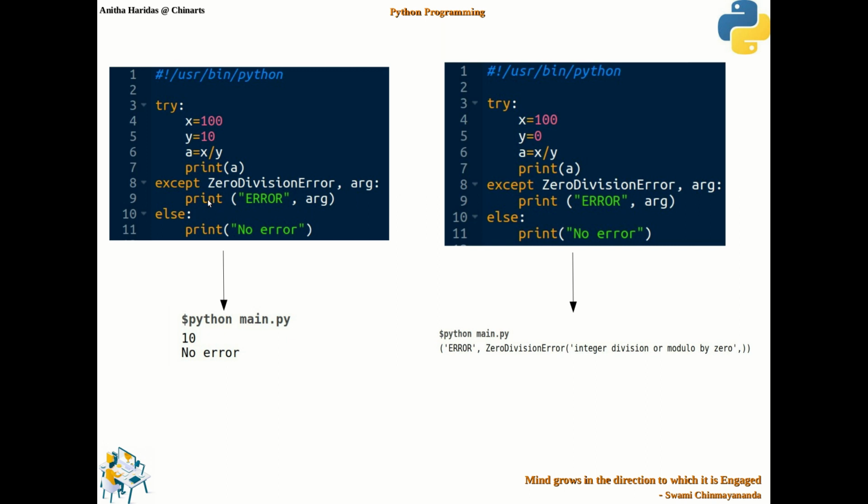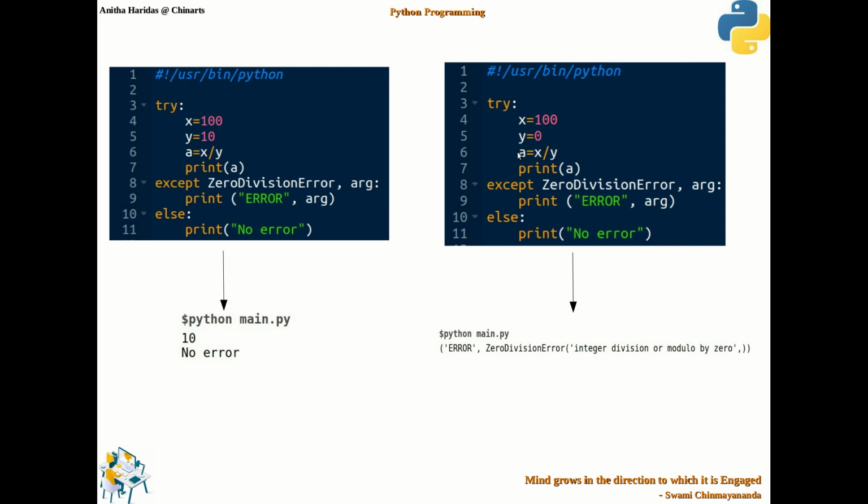So what happens now, when I print, this will be displayed. Along with that, whatever additional information is available will also be displayed. And as usual, if there is no exception, this particular message is to be displayed. Here in this code segment I don't have an error, because 100 divided by 10 will be perfectly divided by the Python program, and it will print the result as 10. And since there is no error, the else block is executed, so I get the message no error.